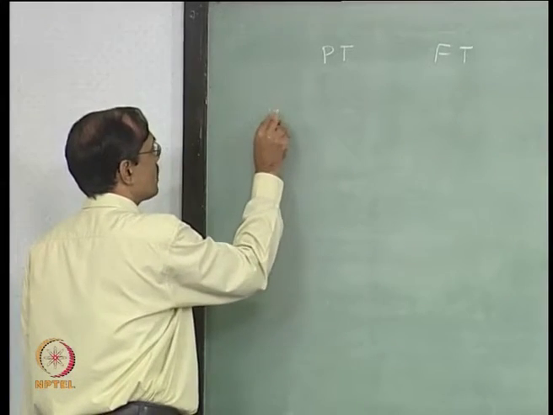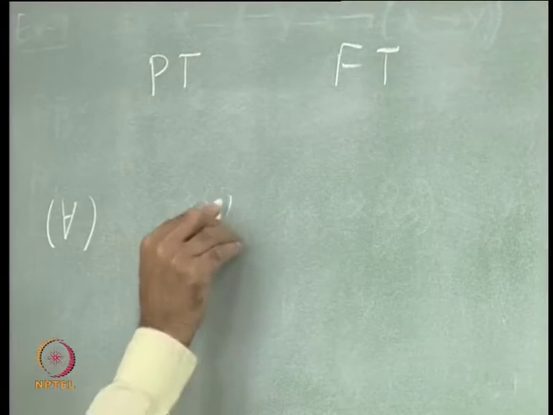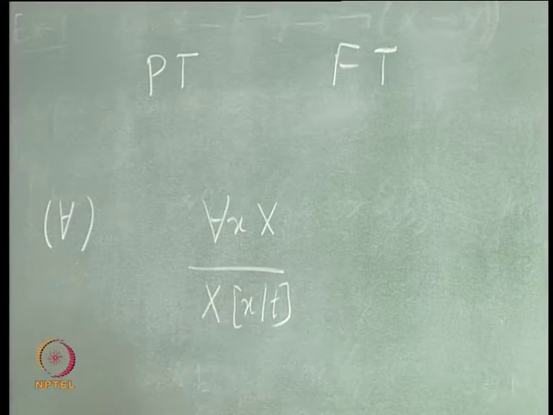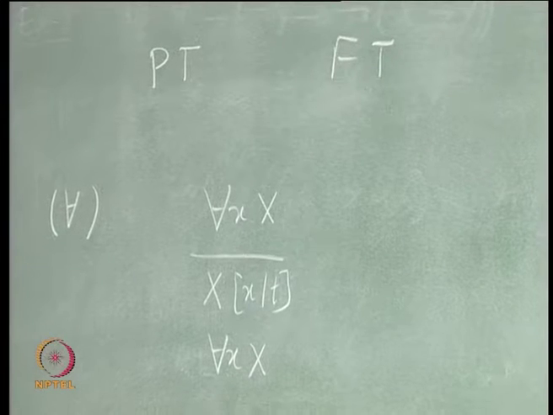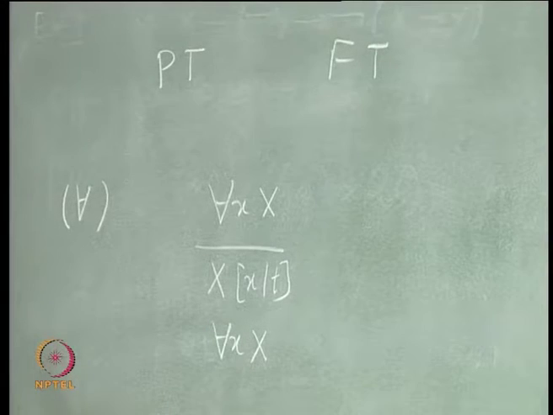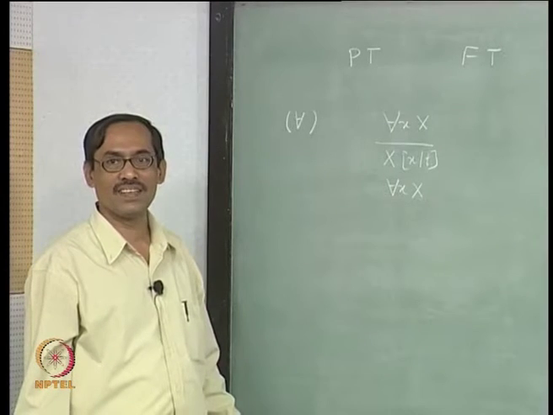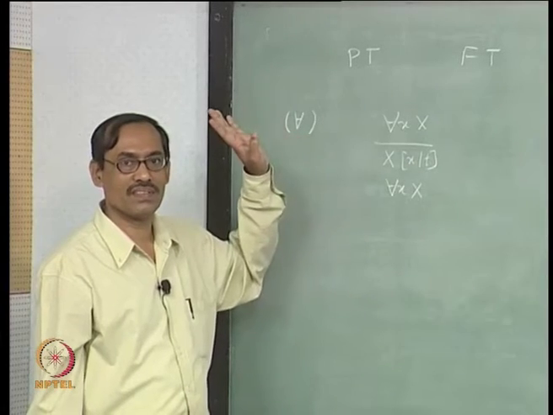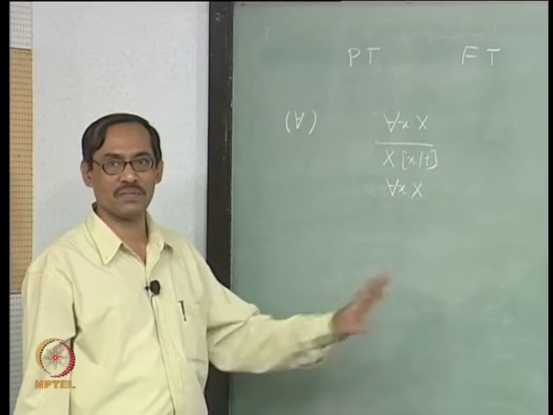So one is your for each rule, okay. This says for each x you can derive x by t, but then we add something else. Which says that the same thing can again be used, because with this one instantiation you may not be able to prove it, you may need some more instantiations, okay. In practice when we use it, we will not write this, but we will remember, we will use it. In contrast, if you have there exists, you can instantiate only once, after that you cannot use, fine.